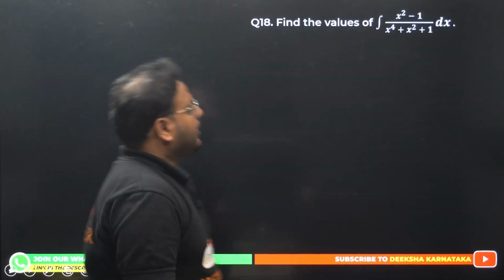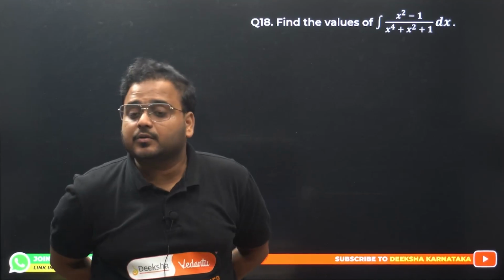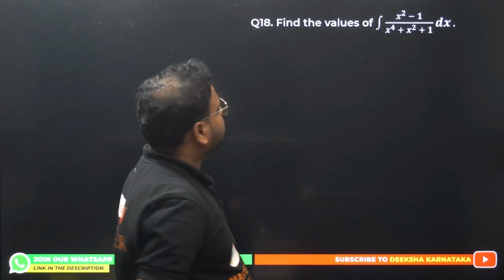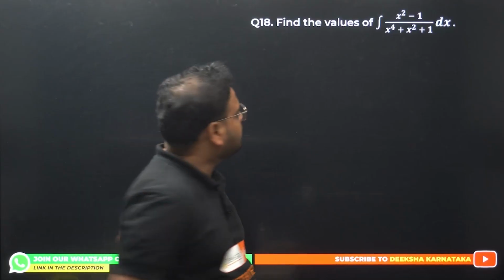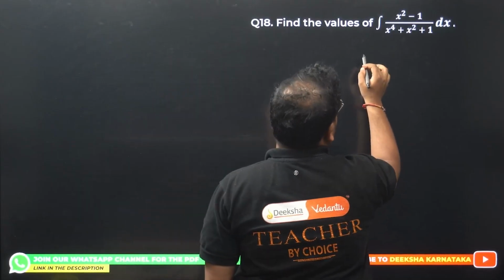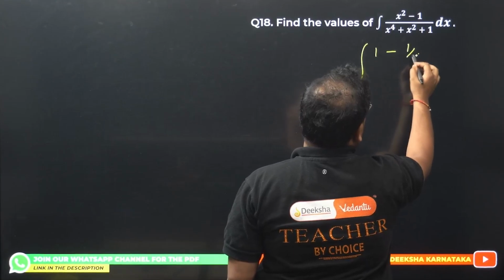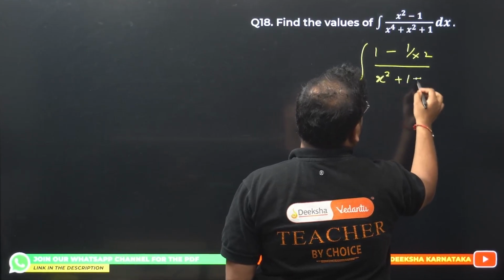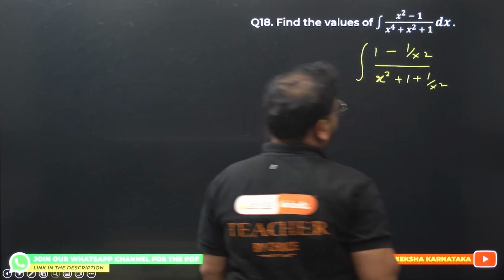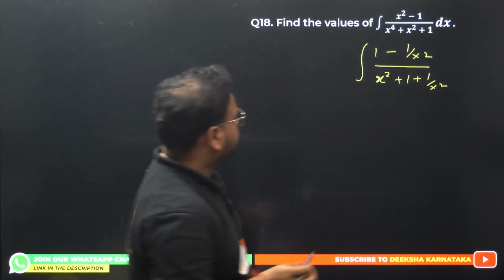Let's move on. Question number 18 now. Find the integral of (x square minus 1) upon (x to the power 4 plus x square plus 1). X to the power 4 is the problem, correct? Let's do one thing, divide by x square. To get 1 minus 1 by x square divided by x square plus 1 plus 1 by x square.